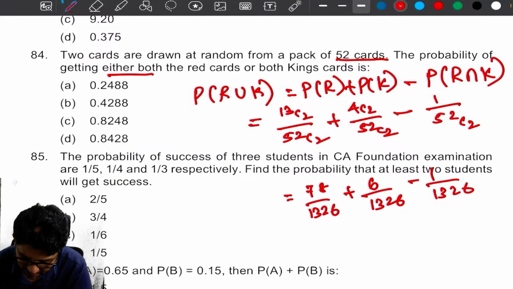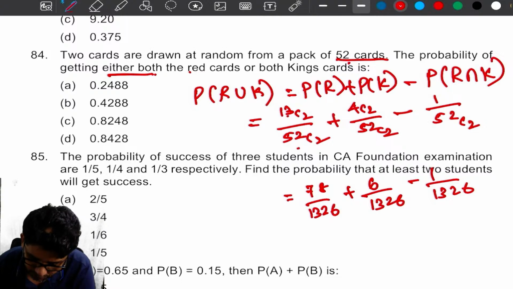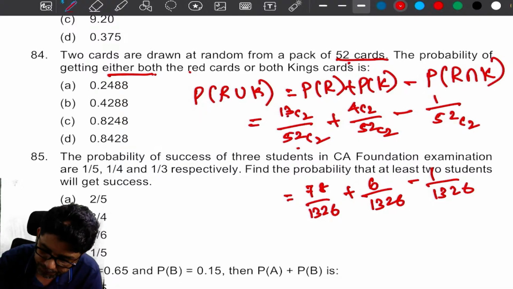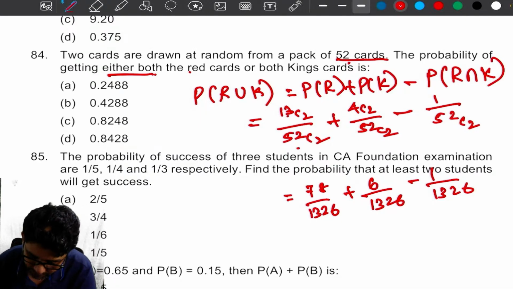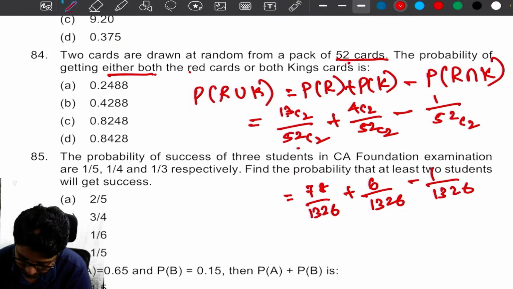What is 13C7? Where is 13C7? Two cards are drawn at random from 52 cards. The probability of getting either both are red, 13C2 by 52C2. So 78 by 1326. 4C2 is nothing but 6. 84 minus 1, 83.